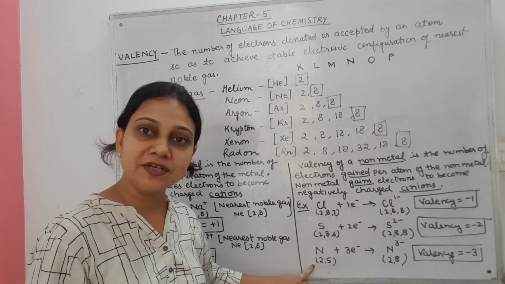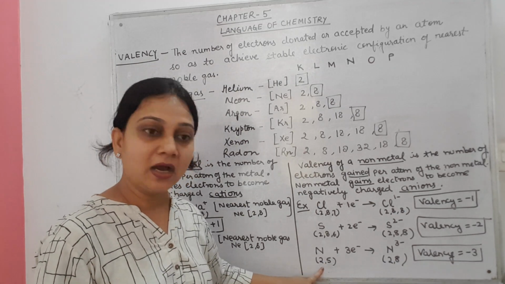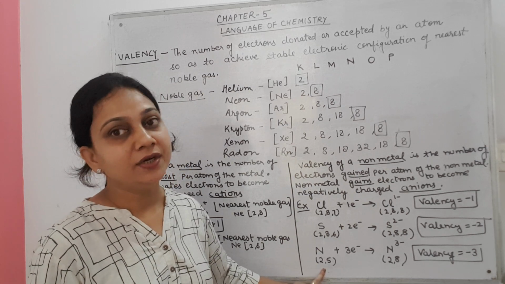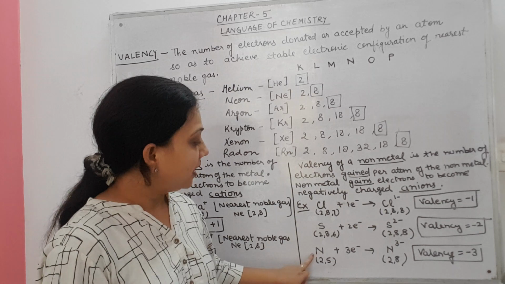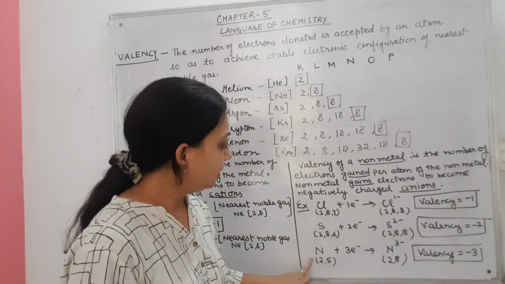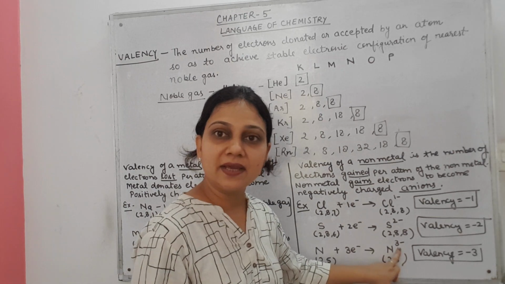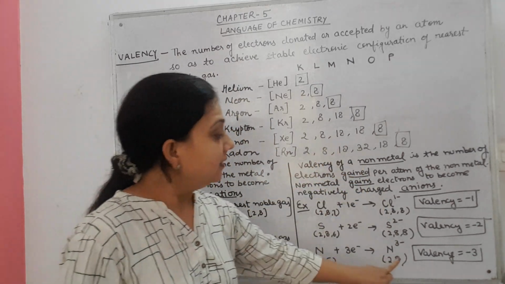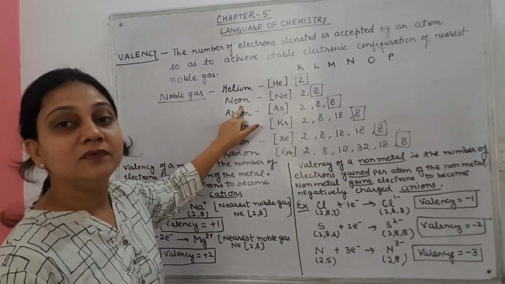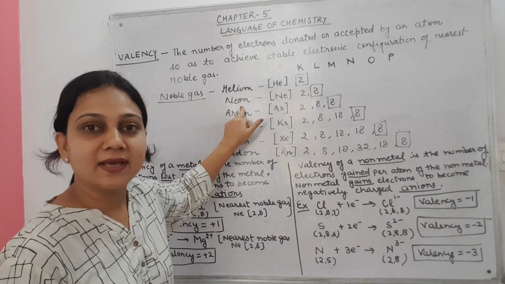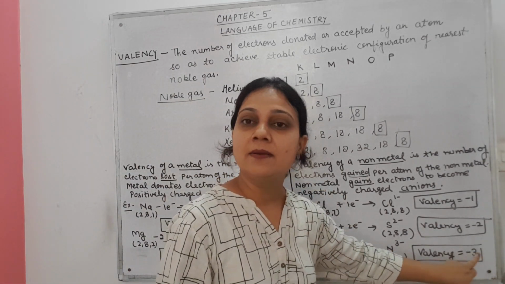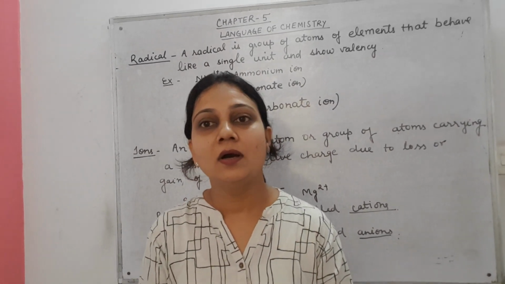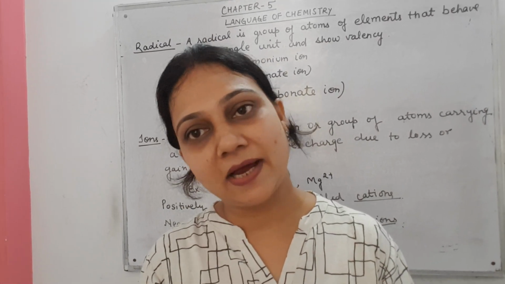One more example, nitrogen. Atomic number 7. How to write the electronic configuration? 2 and 5. So 3 electrons are required to complete its valence. After gaining 3 electrons, now N will change into N3 minus ion and electronic configuration is 2, 8, and this is exactly same as the electronic configuration of neon gas. That's why valency is minus 3. Now you know how to find out the valency of metal and non-metal.